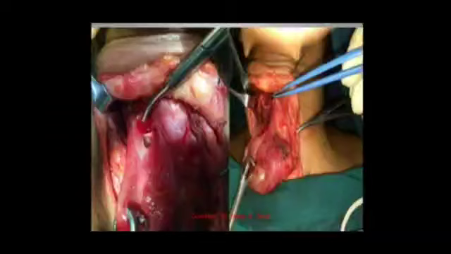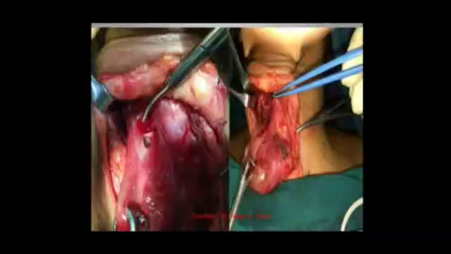And this is a surgical picture depicting the gland. Okay, strap muscles are retracted. You can see superiorly the flap, that is the platysmal flap, is raised, and you can see the nerves retracted. In the second picture you can see the bipolar cautery which is being used to resect the lobe of the thyroid.